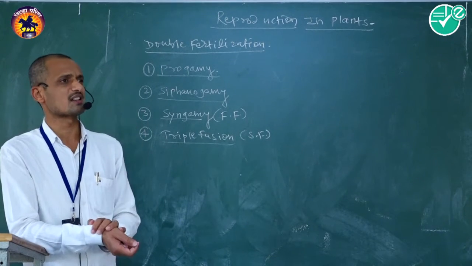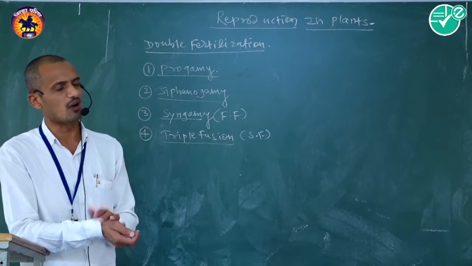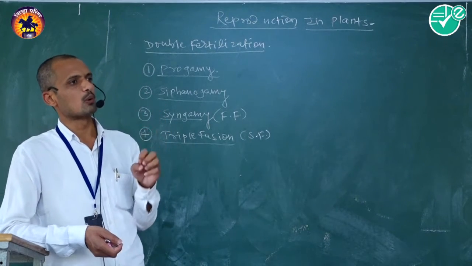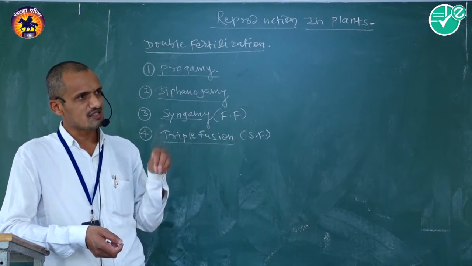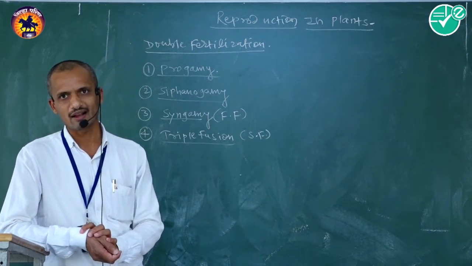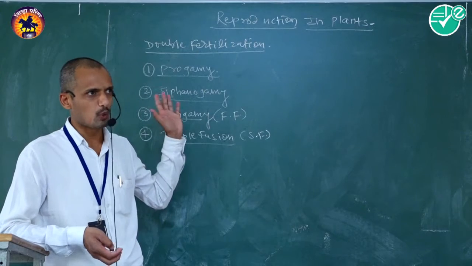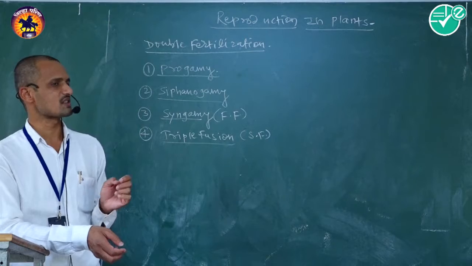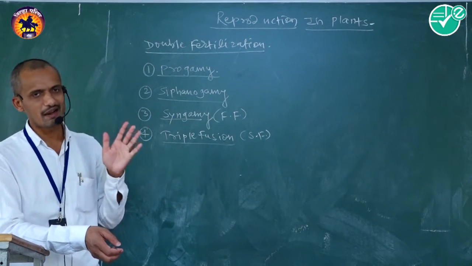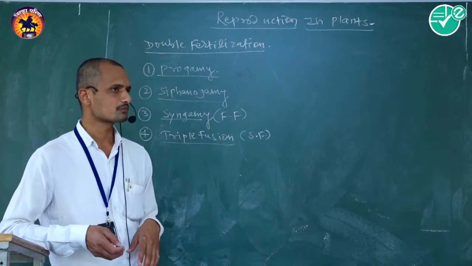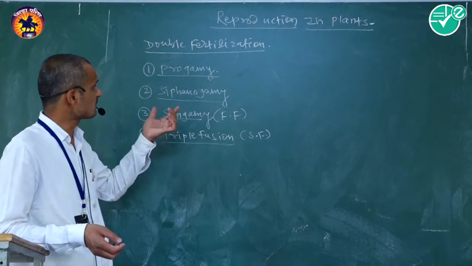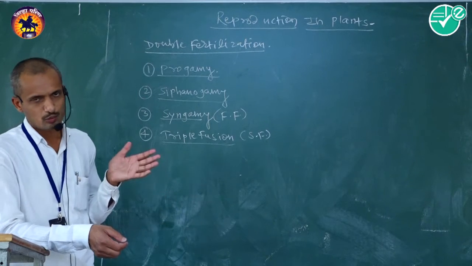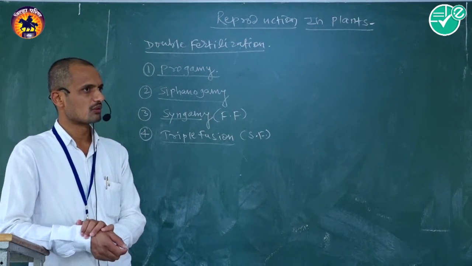One of the synergids is absorbed, and then the tip portion of the pollen tube is inserted inside the embryo sac. Then the tip portion ruptures and both gametes are liberated inside the embryo sac. Then one male gamete fuses with the female gamete to produce a diploid zygote.